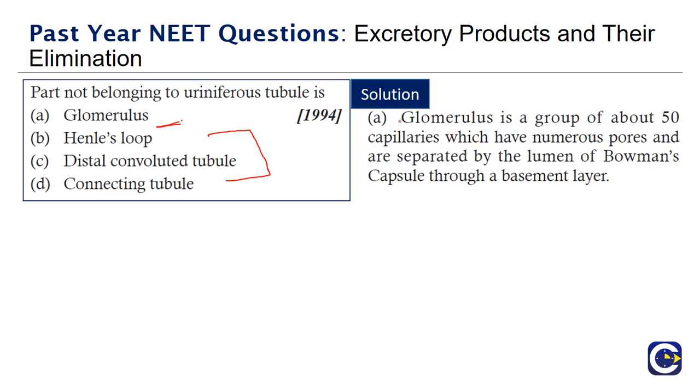So the solution: the glomerulus is a group of about 50 capillaries. These are afferent capillaries, and we have the Bowman's capsule here, which have numerous pores and are separated by the lumen of Bowman's capsule through a basement layer. So the answer is glomerulus. Moving on to the next question.